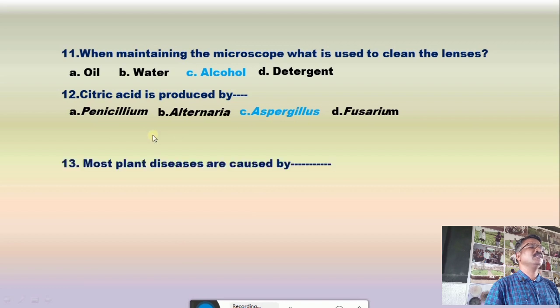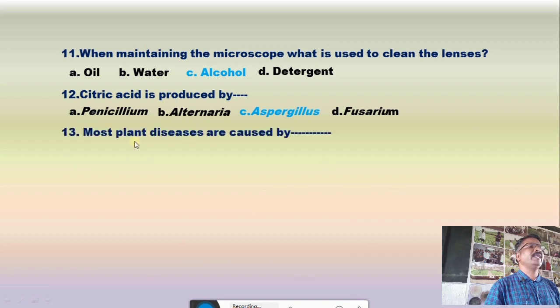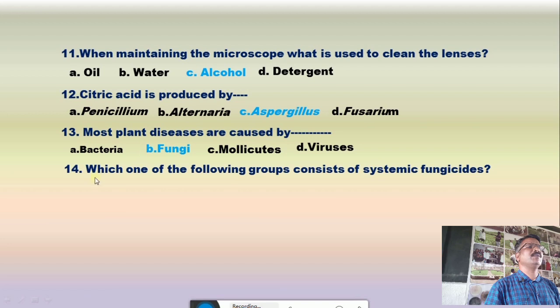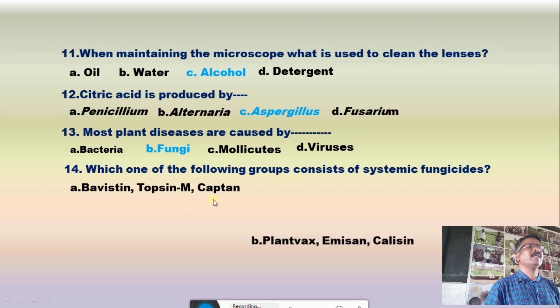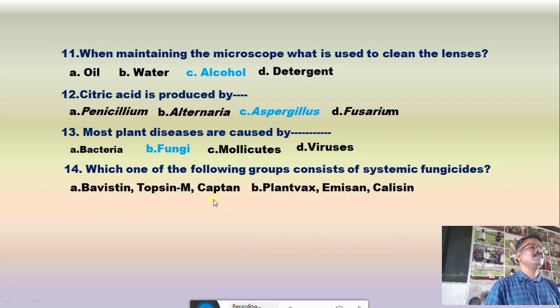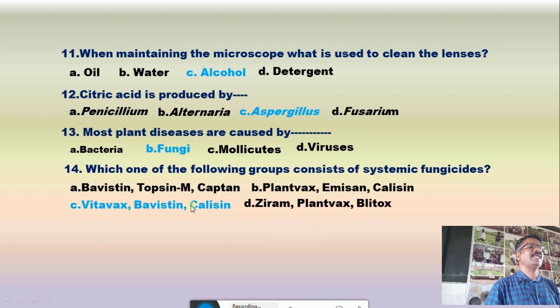Now question number 13, most plant diseases are caused by dash. The options are A. bacteria, B. fungi, C. molecules, and D. viruses, and the correct answer is most of the plant diseases are caused by the fungi. 14th question, which one of the following groups consists of systemic fungicides? A is bavistin, topsin M, captan, B. Plantavax, Emison, and Calixin, C. Vitavax, bavistin, Calixin, D. Ziram, Plantavax, and Dithane. The correct answer is Vitavax, bavistin, Calixin.